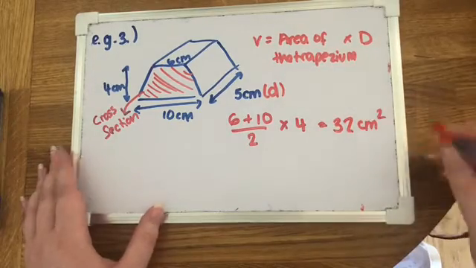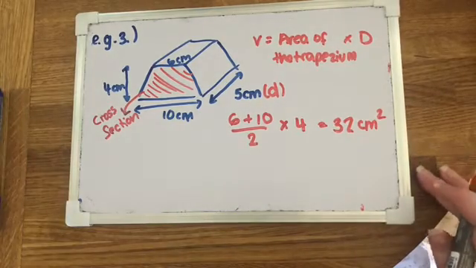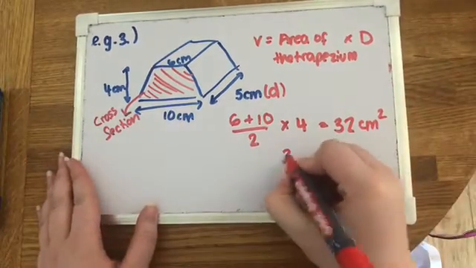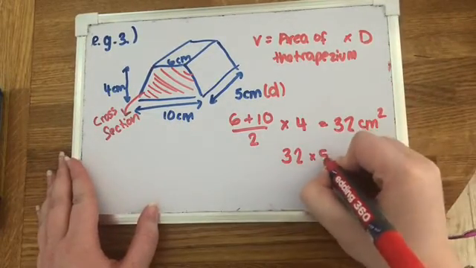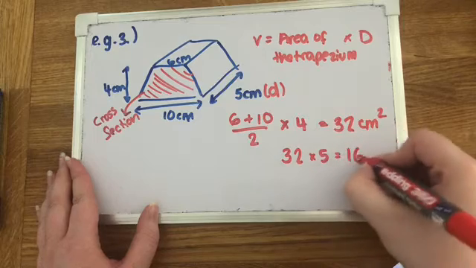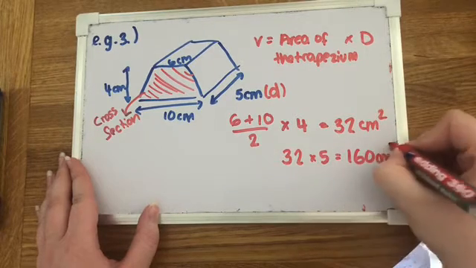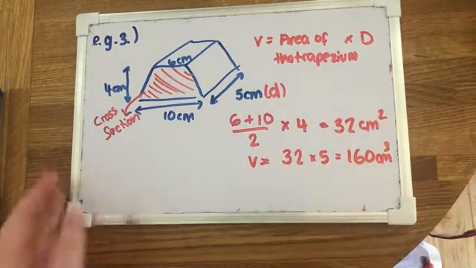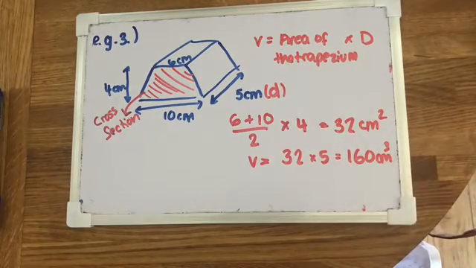centimeters squared. Okay, so because that's area, that bit's squared, then we've got to multiply that by the depth. So 32 multiplied by 5, which is 160 centimetres cubed. So that's the volume. Okay.